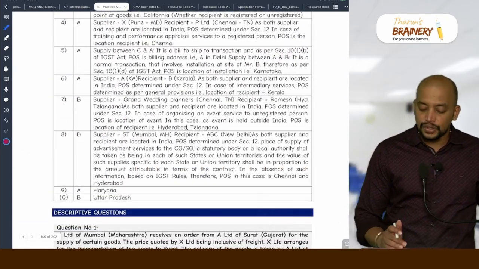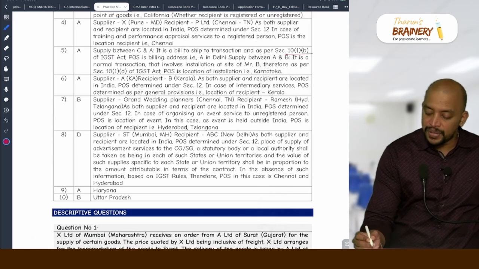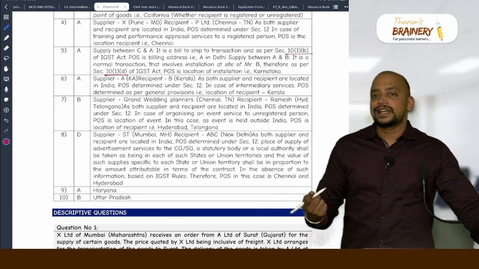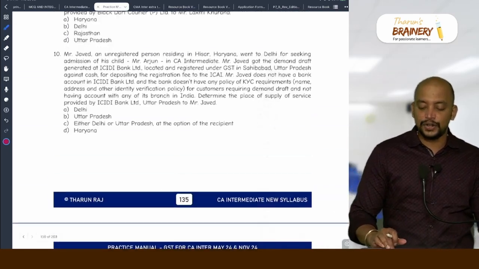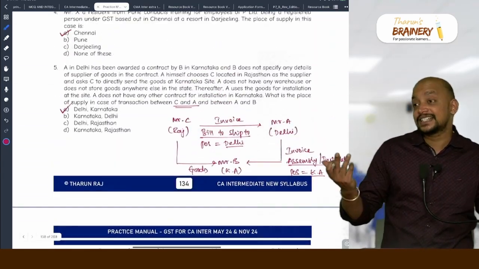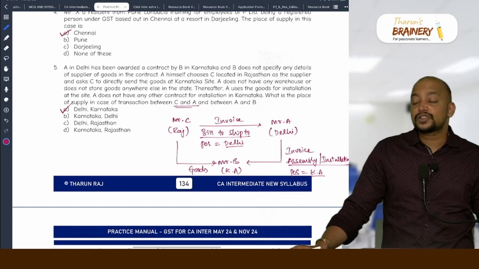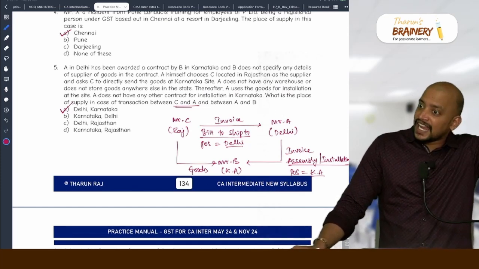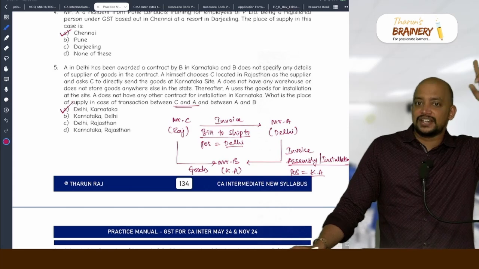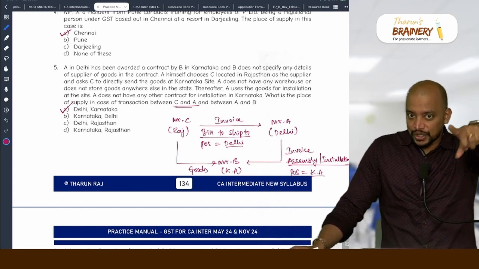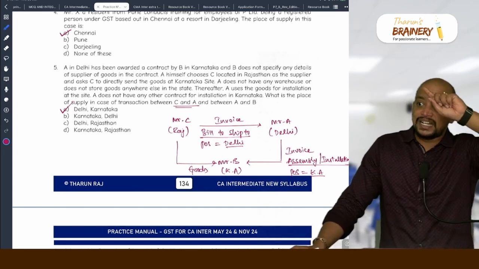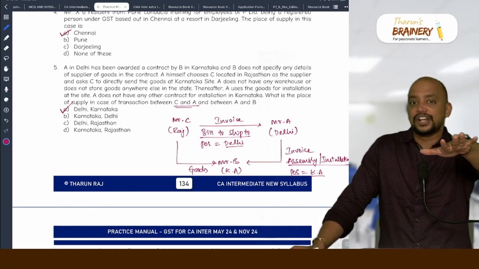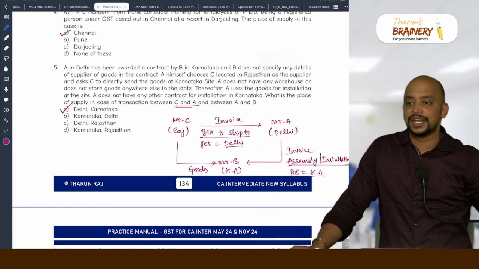Okay. So you understood we are applying 10.1b and 10.1d. What is 10.1d? Installation, assembly or installation at site. You understood? Actually, we did not discuss this combination. We discussed 10.1b and 10.1a. That combination we saw: 10.1b, bill to ship to, and the other transaction will be 10.1a, supply involves movement of goods. But this combination we did not discuss. So this is a new combination that can be tested.